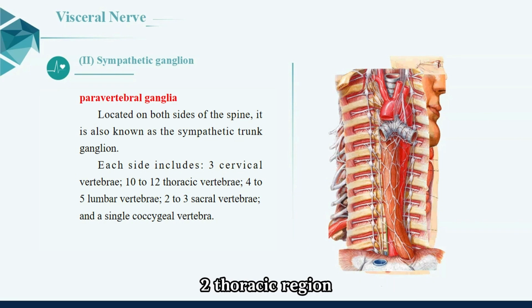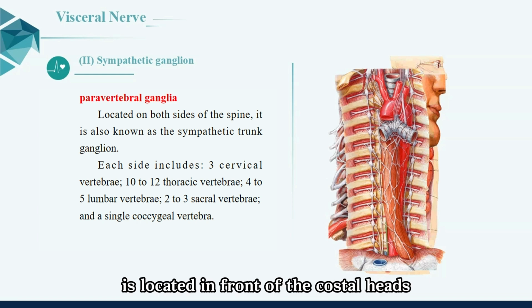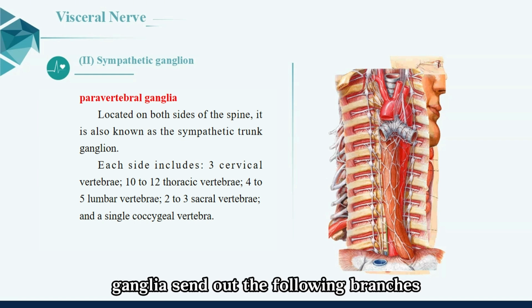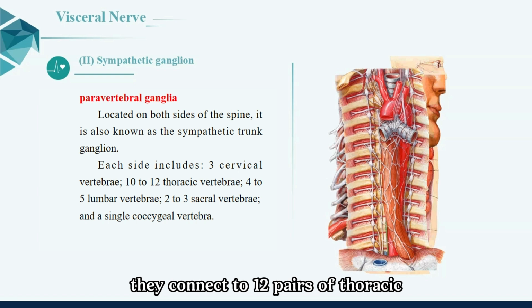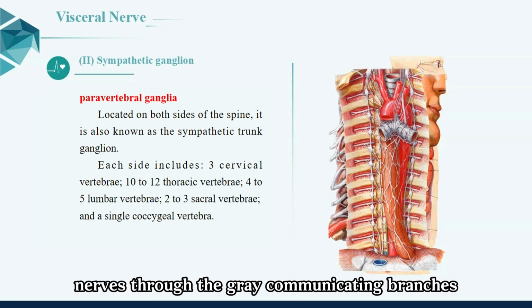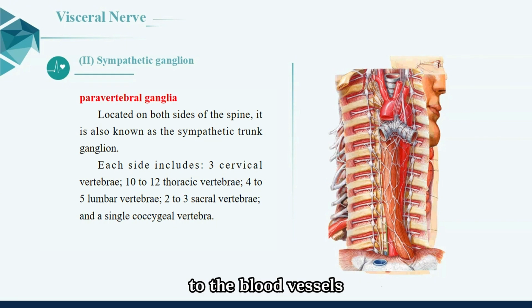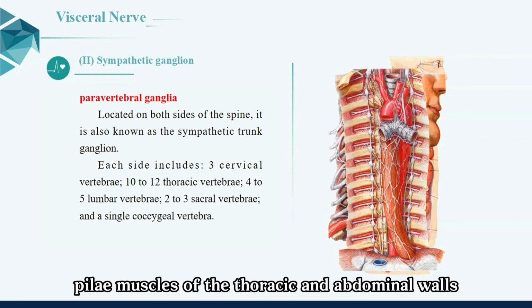2. Thoracic region. The thoracic sympathetic trunk is located in front of the costal heads. There are generally 10 to 12 ganglia, with 11 being the most common. The thoracic sympathetic trunk ganglia send out the following branches. They connect to 12 pairs of thoracic nerves through the gray communicating branches and are distributed along with them to the blood vessels, sweat glands, and erector pili muscles of the thoracic and abdominal walls.